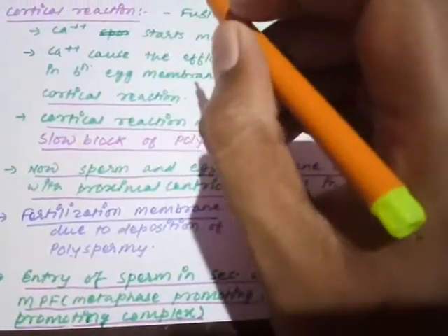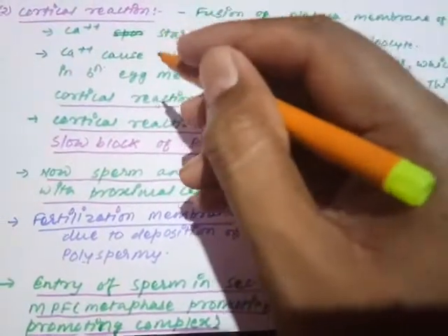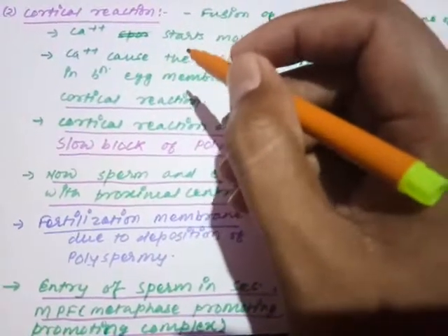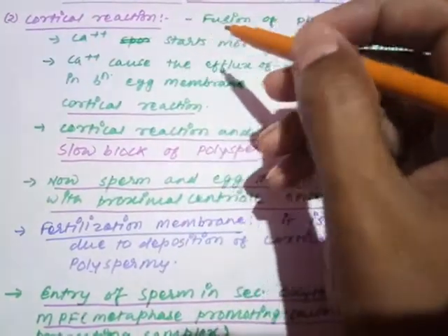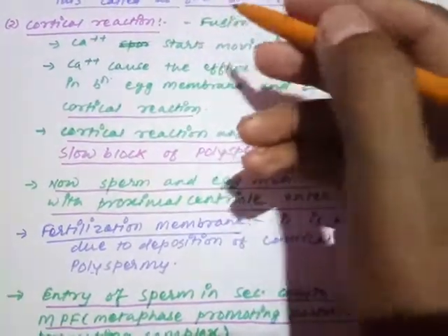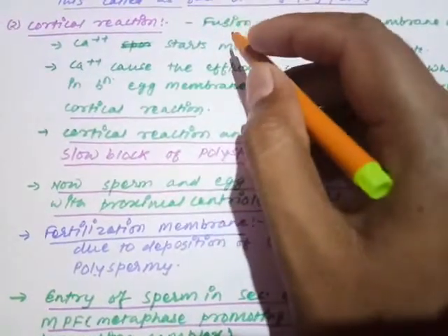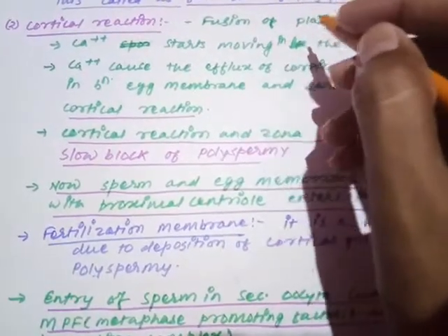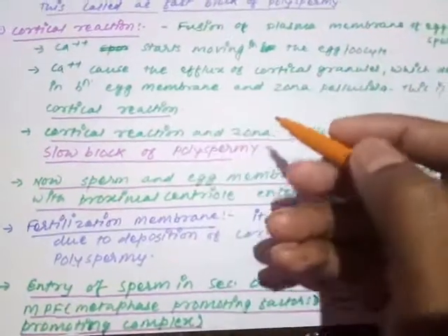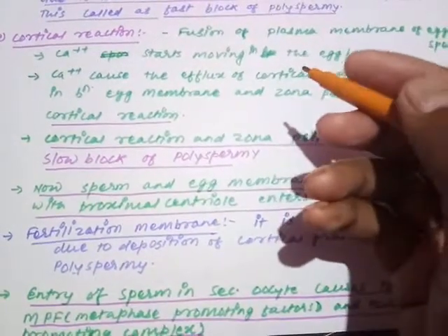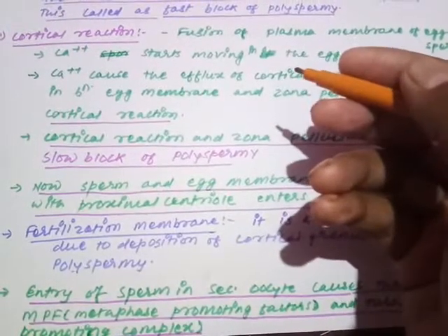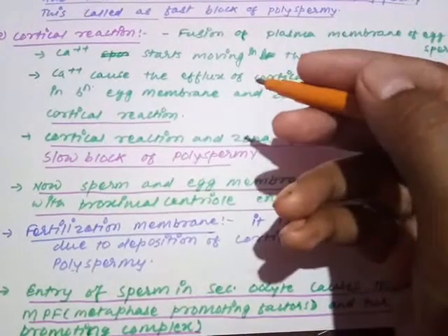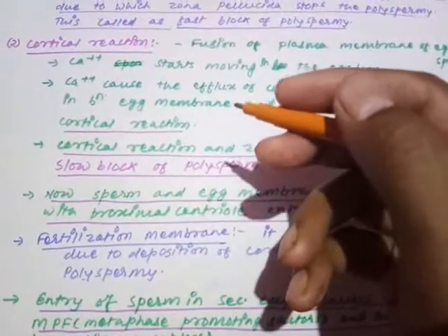Now the sperm is taken inside the oocyte, inside the egg surface, and as soon as it moves inside the egg surface, the calcium ion starts being released. The calcium ion will start moving into the egg or oocyte. As the plasma membranes of egg and sperm fuse, the calcium ion loaded inside the sperm is also deposited inside the egg, and more calcium ion starts moving inside the oocyte cytoplasm.